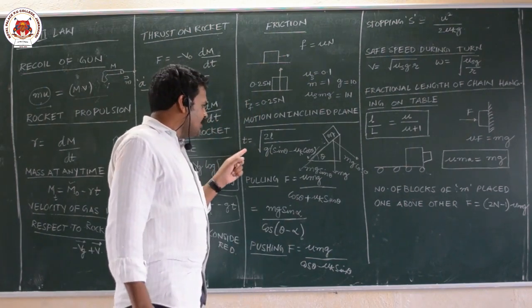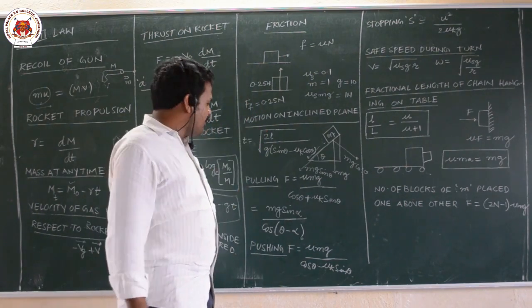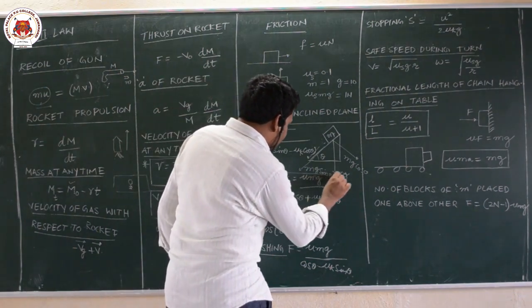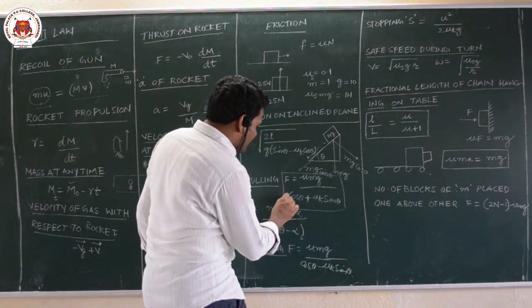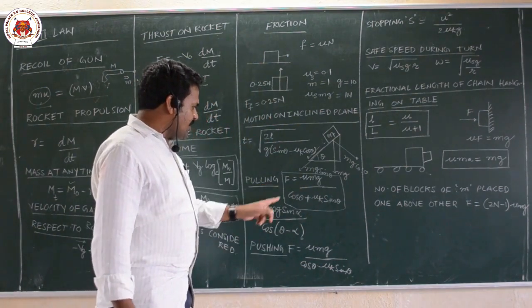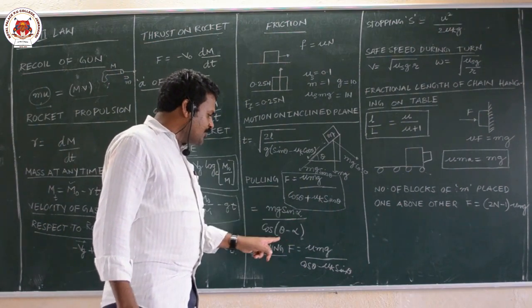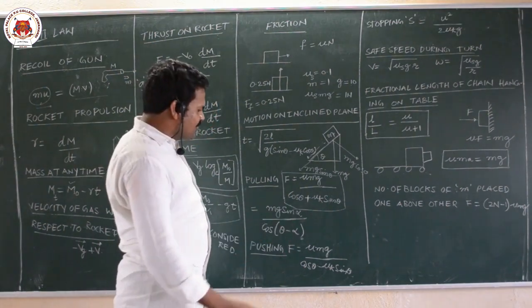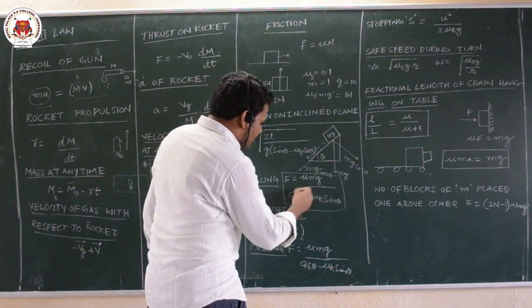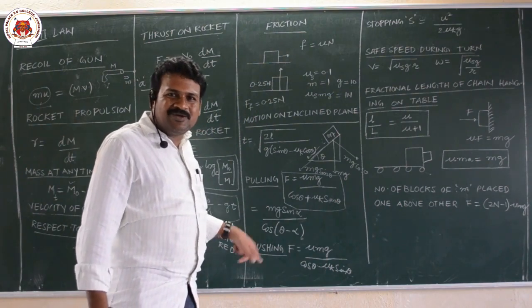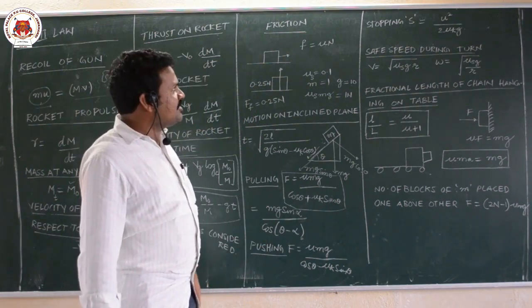Acceleration you will get, time taken is equal to under root of 2L by g. Next, pulling a body. When you are pulling a body, this is the force required if you are applying the force at an angle theta. If you substitute the value of angle of repose, you will get mg sin alpha by cos(theta minus alpha). You can observe that here the denominator is more, here the denominator is less. That's why pulling is easier than pushing.